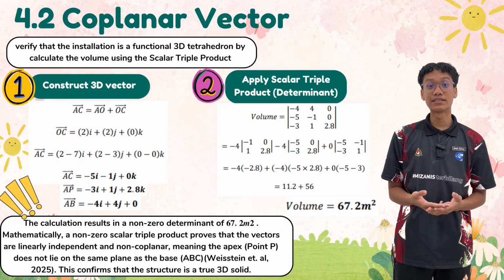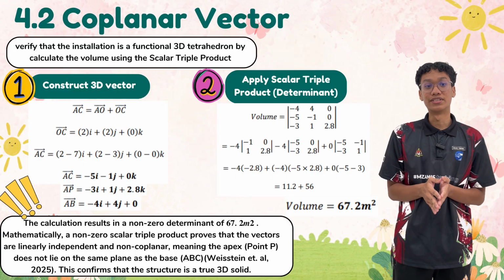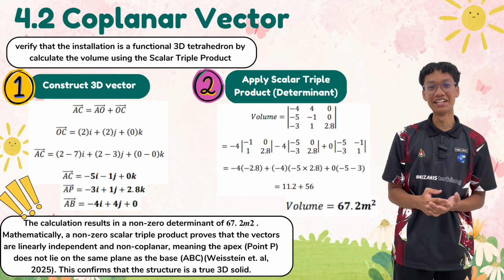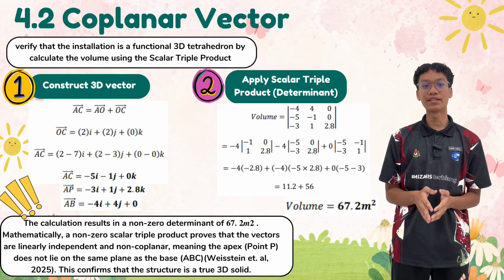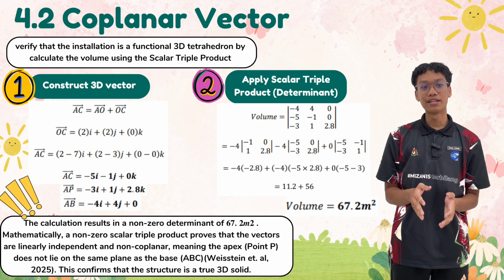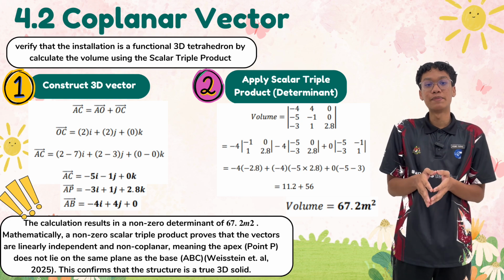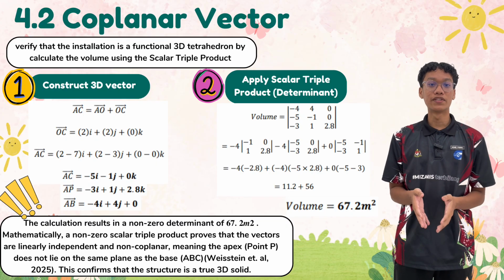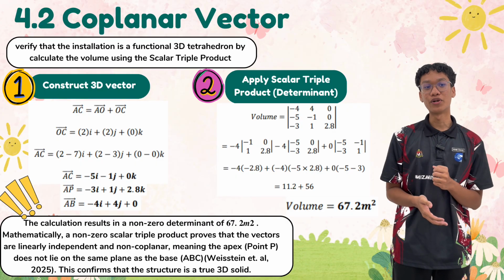Next, we apply the scalar triple product using a determinant. The determinant is formed using three vectors: vectors AB, AC, and vector AP. This determinant helps us compute the volume of the tetrahedron. Now, let's calculate it. The determinant is written in matrix form. By expanding the determinant step by step, we obtain the final numerical result. After performing the calculation, the value obtained is 67.2.